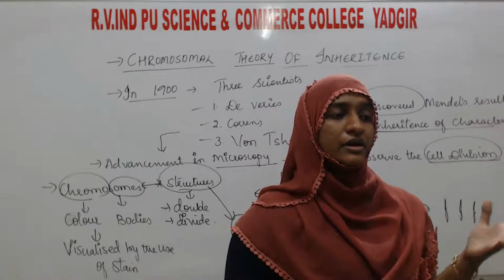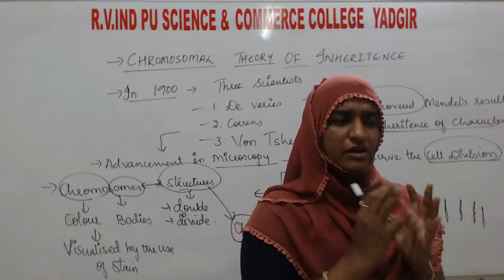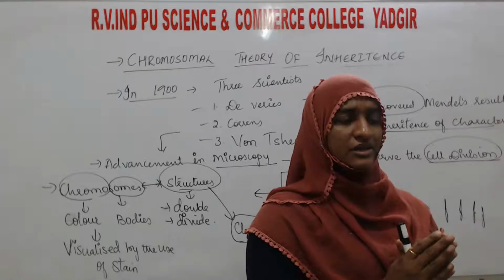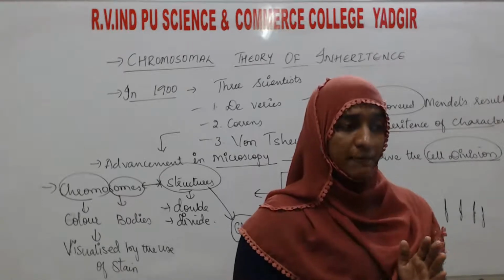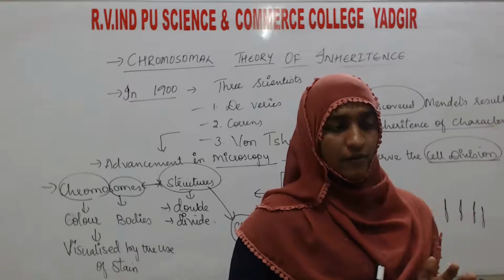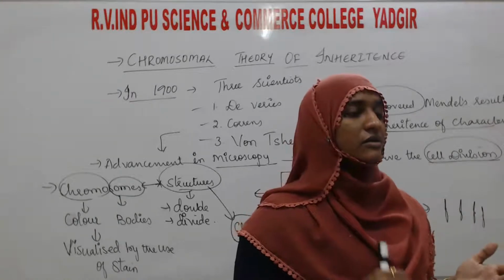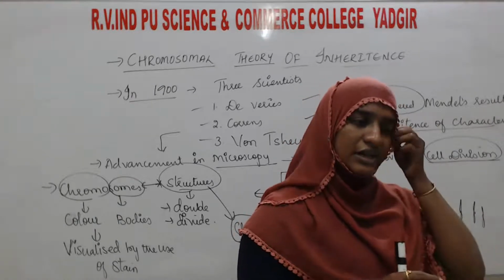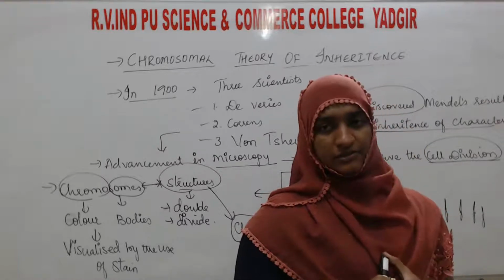So they did not know the term chromosome. Something was seen in the nucleus which first doubles, then divides. After that, those structures were the colored bodies.